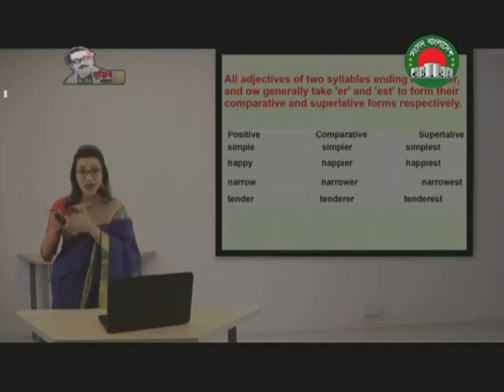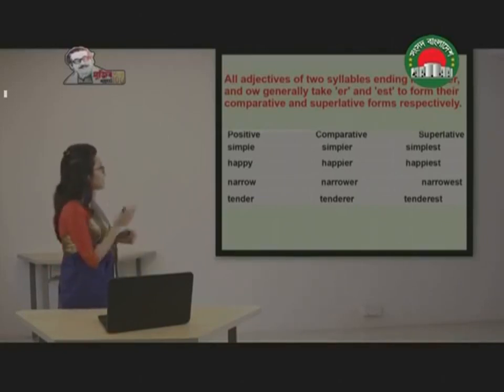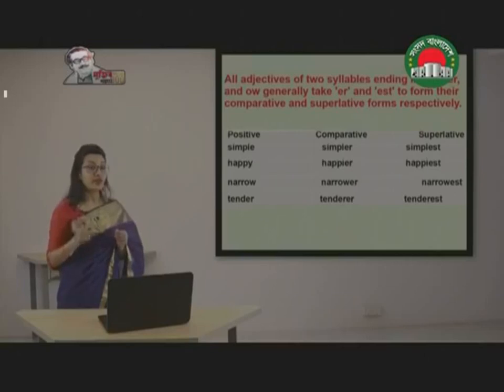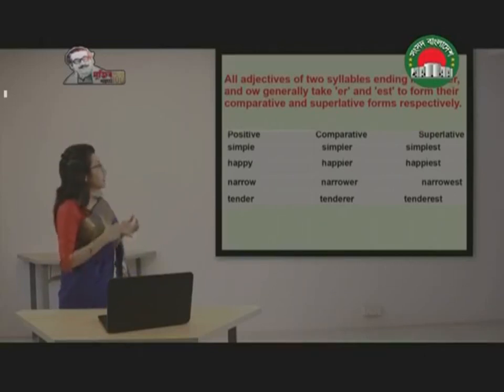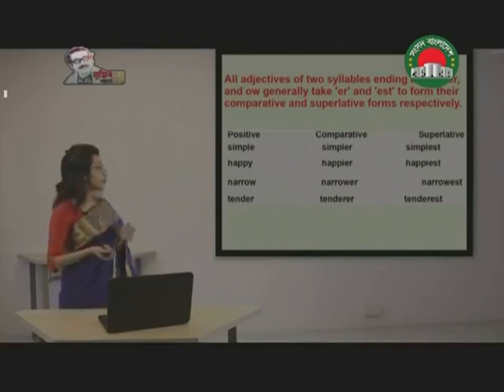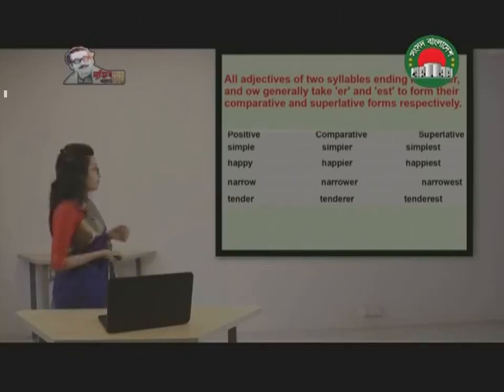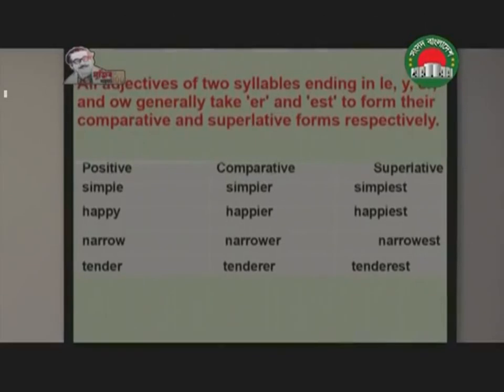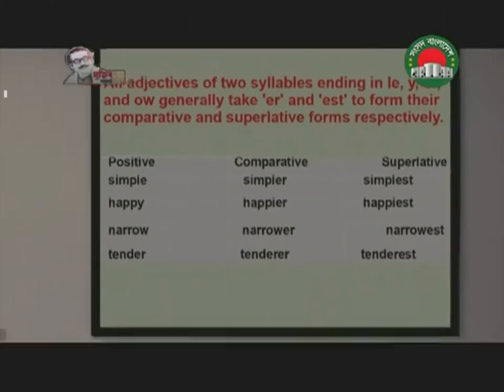There will be two segments, and in this case, if the word ends with Y, LE, ER, or OW, then what are you going to do? You are going to use ER in comparative and EST in superlative. For example, simple, simpler, simplest, happy, happier, happiest.